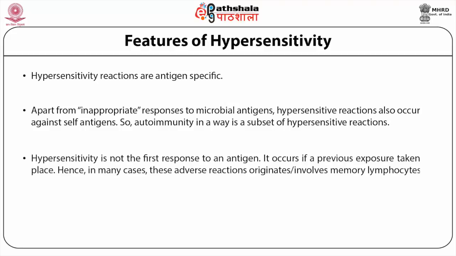Hypersensitivity is not the first response to an antigen. It occurs if a previous exposure has taken place. Hence, in many cases, these adverse reactions originate from or involve memory lymphocytes.